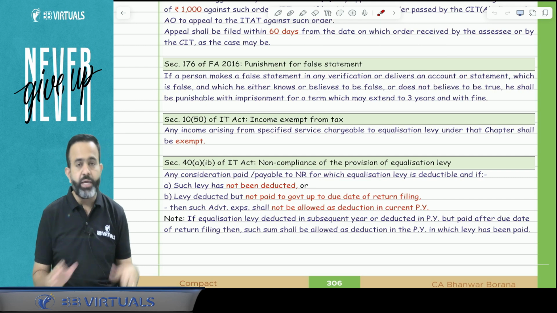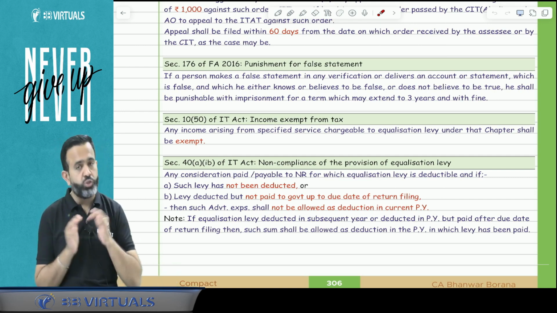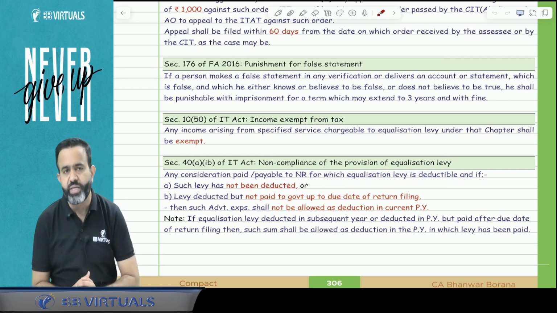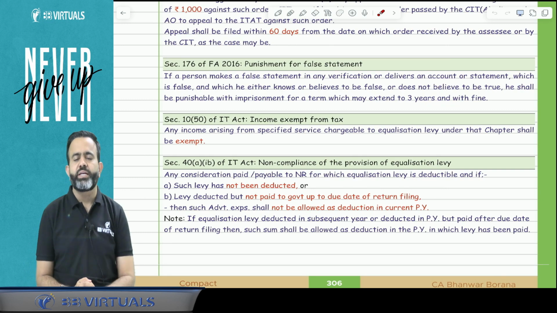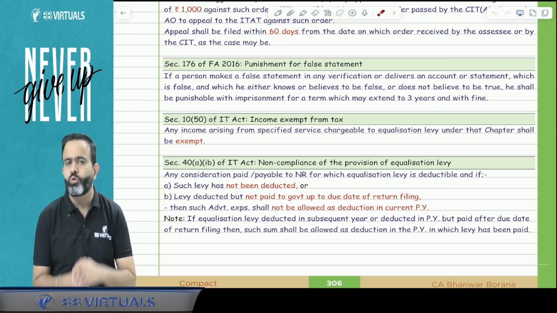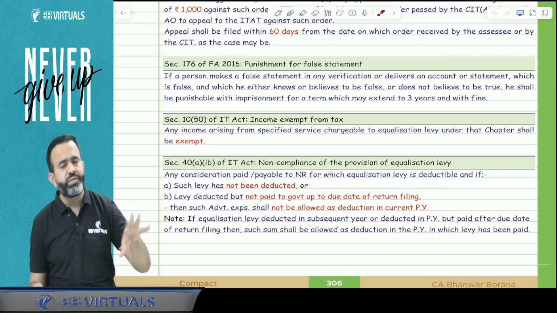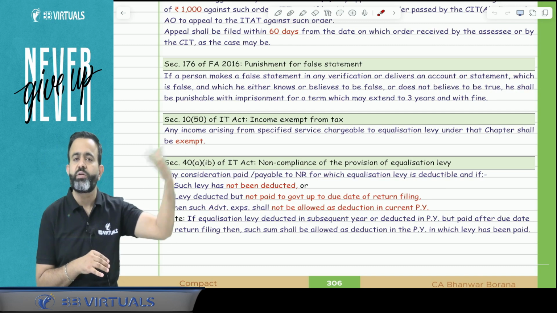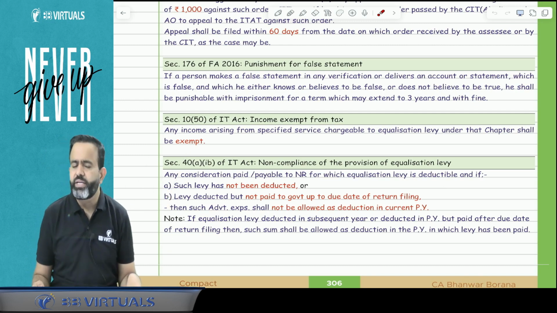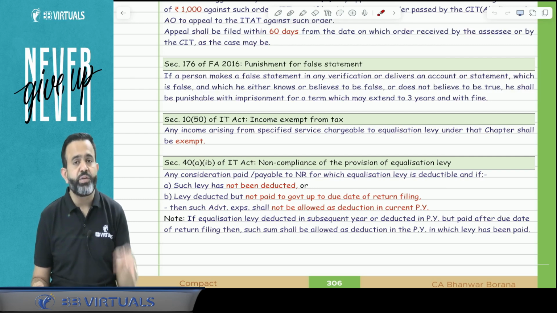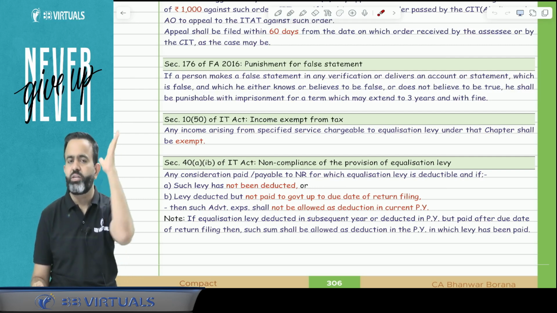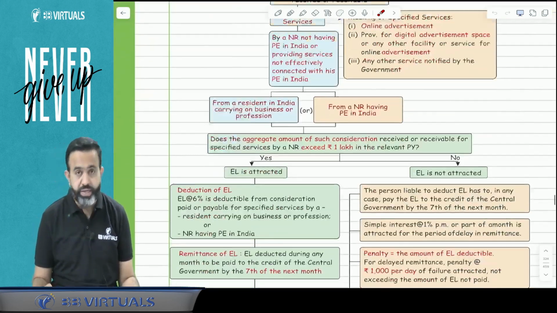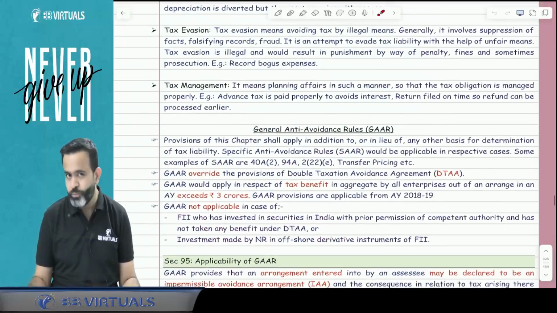So what I am saying is that if equalization levy is not deducted in the previous year, or deducted in the previous year but not paid to the government up to the due date of return filing, then 100% of your advertisement expenditure is going to be disallowed. But suppose the equalization levy is deducted in the subsequent year, or deducted in the current previous year but deposited to the government after the due date of return filing, then your online advertisement expenditure will be allowed in the year in which that equalization levy is paid to the government. So this is one small topic related to the equalization levy. Hope you understood.